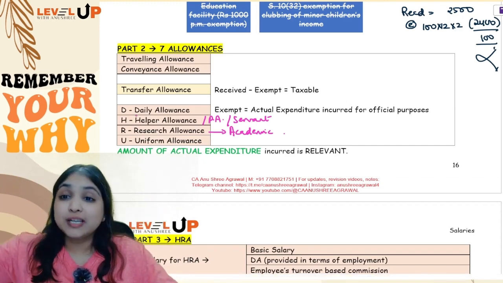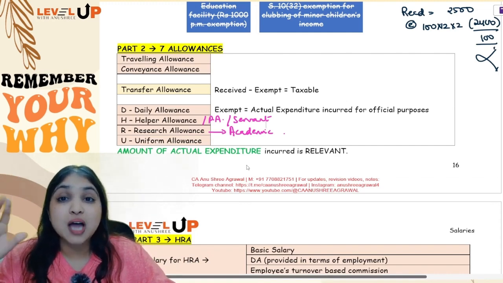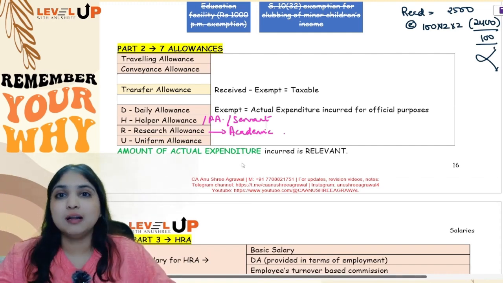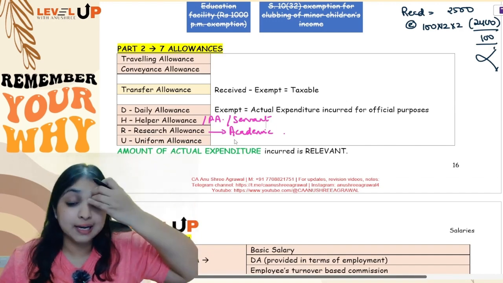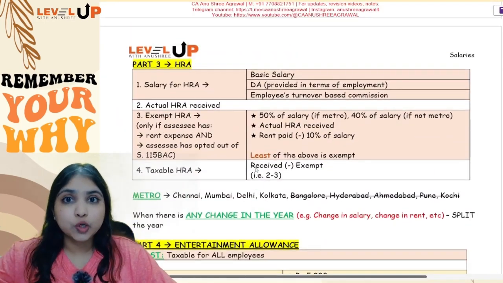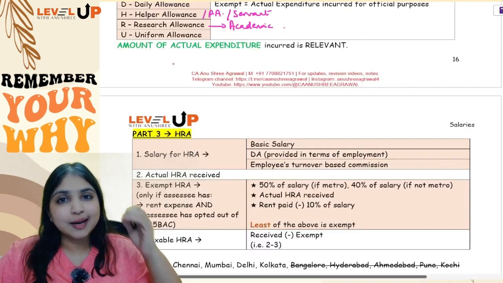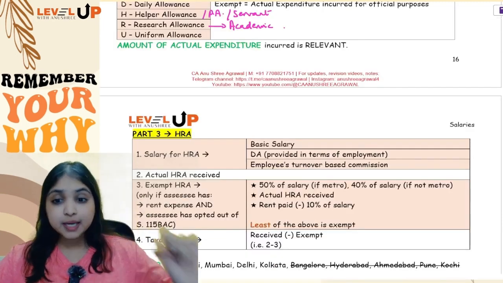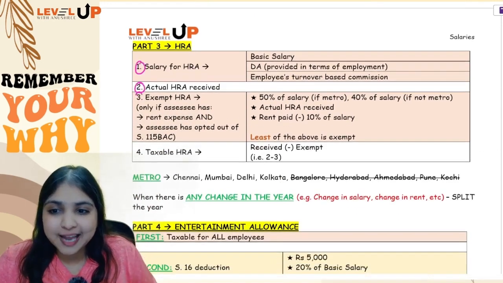And mind you, whatever discussion I am doing with you right now, it is entirely under the normal provisions, not under 115 BAC. 115 BAC plus salaries I will discuss with you a little later. Okay, then let's go to the third part of our allowances. I told you total 4 parts, right? First 2 parts were done. Coming to the third part, here we are going to target only and only HRA.